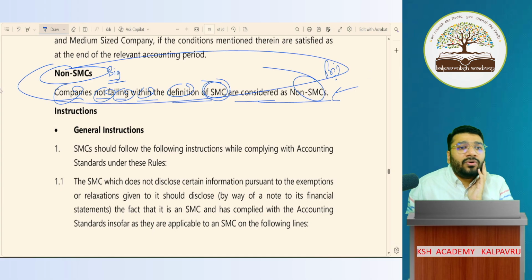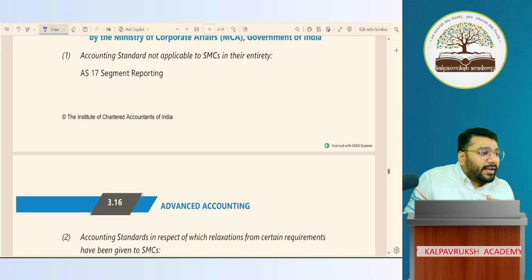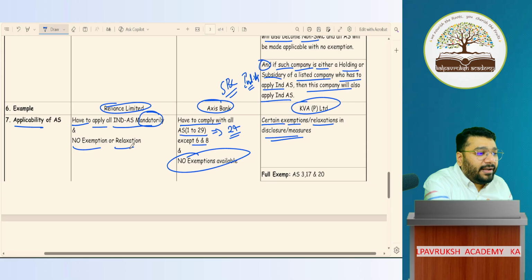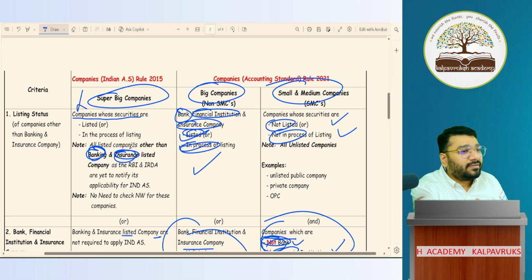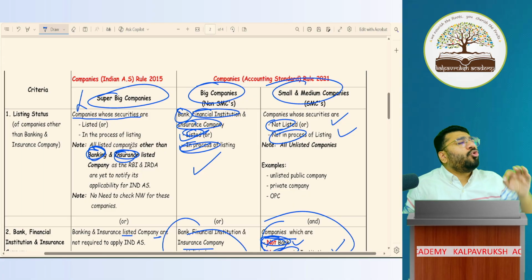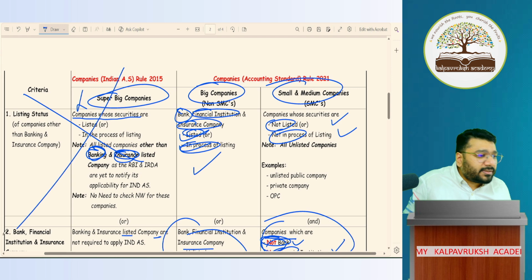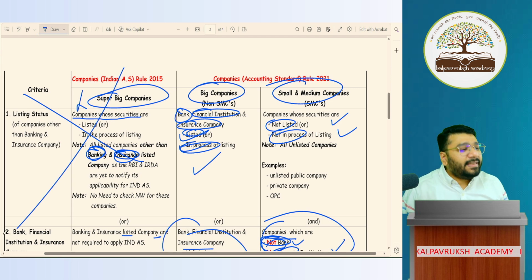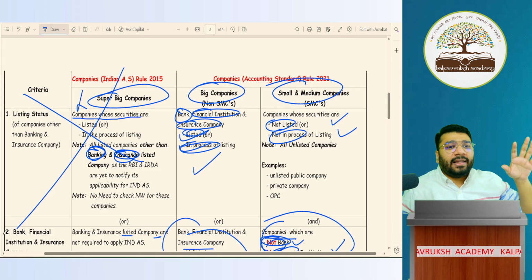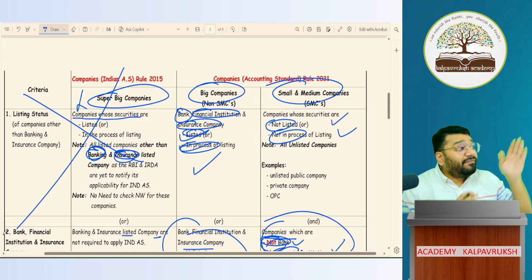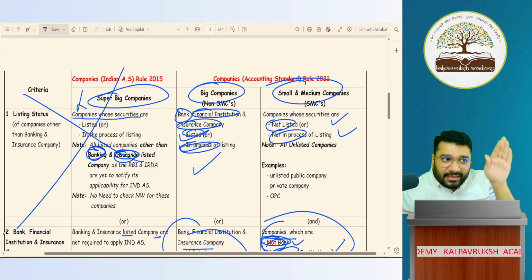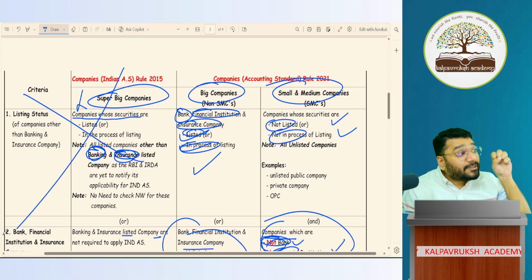Understood? That is why I took Ind AS. The reason is that you should know that for listed companies, Ind AS applies. I tell you, so many people do not study this. It is actually there. In Chapter 1 they have the roadmap, the phase-wise implementation of Ind AS that they've given. Explicitly, this is not given.